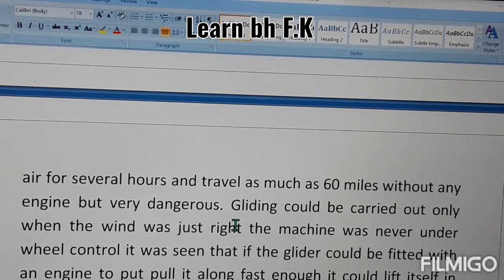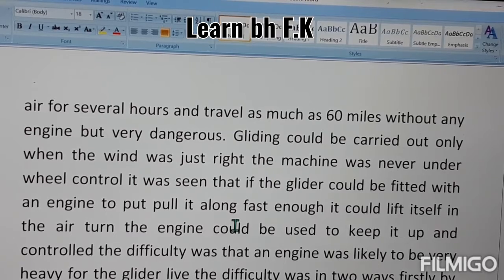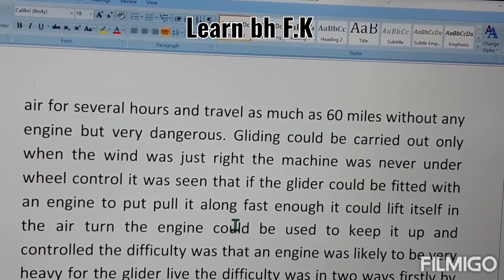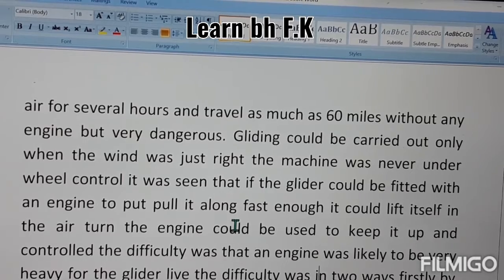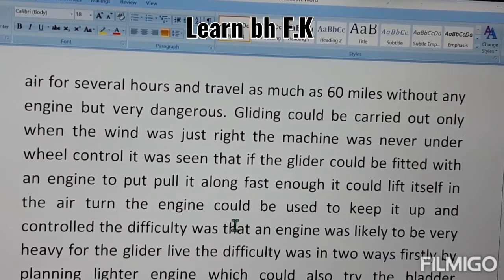Gliding could be carried out only when the wind was just right. The machine was never under full control. It was seen that if the glider could be fitted with an engine to pull it along fast enough, it could lift itself in the air. Then the engine could be used to keep it up and control it. The difficulty was that the engine was likely to be too heavy for the glider.